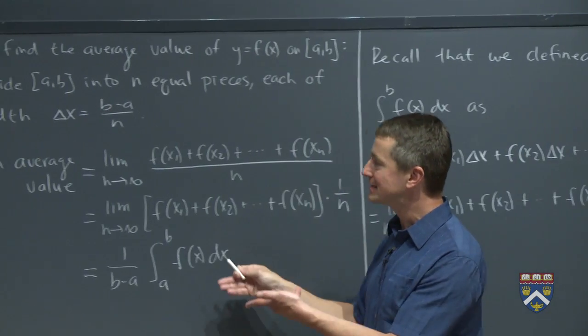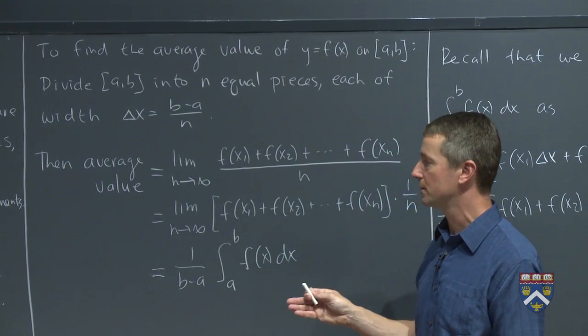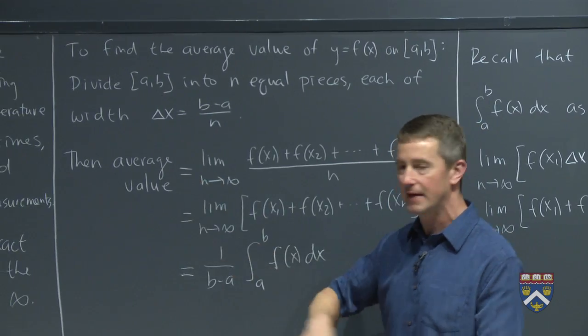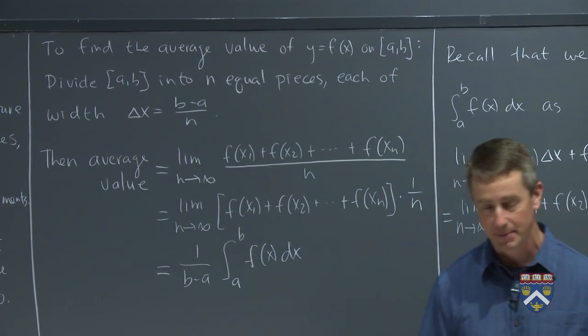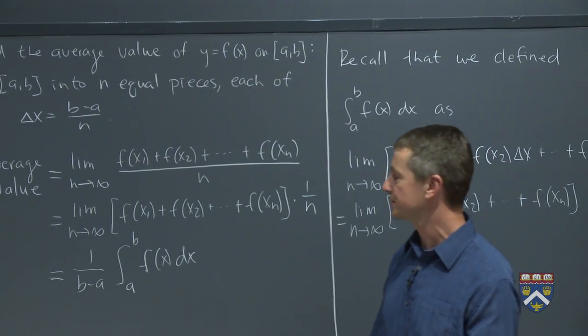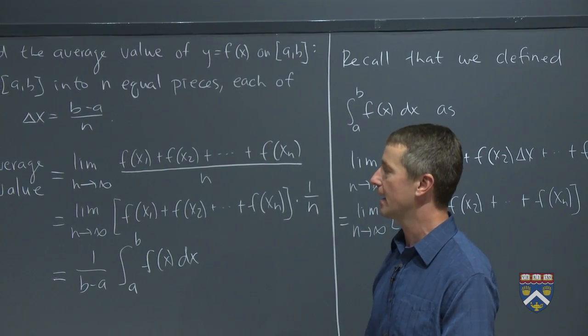So this is going to be our definition of the average value of a function. If I want to find the average value of any function at all, whether it has some contextual meaning like temperature or population, or is just some function, this is the way that we need to do it.